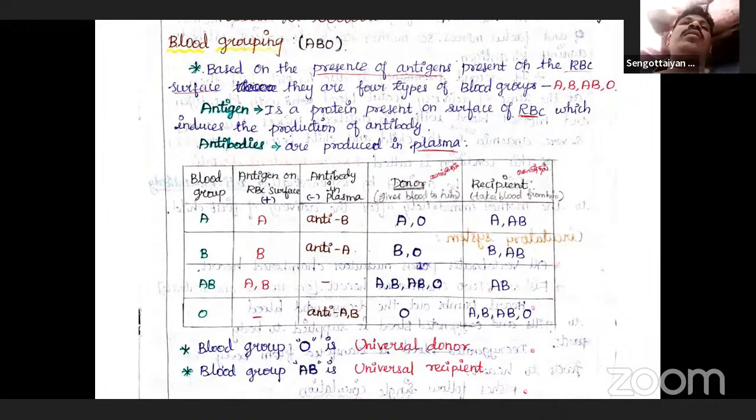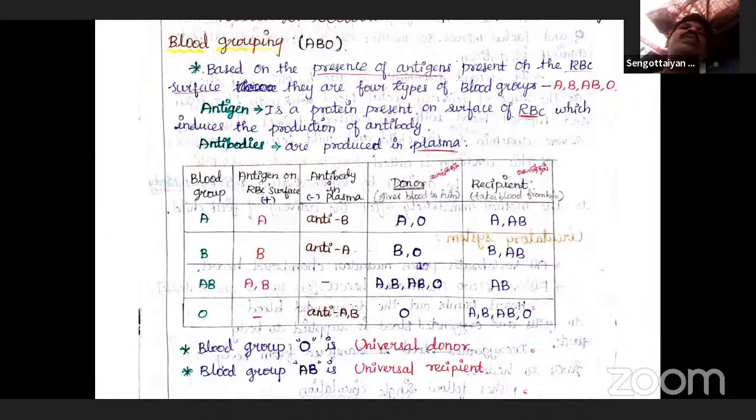Clear? Now the donor group: if a person is A blood group, the donor group is A and O. A blood group persons can receive A blood group and AB blood group. Similarly, any one question we may expect from the blood group section also. B blood group also.